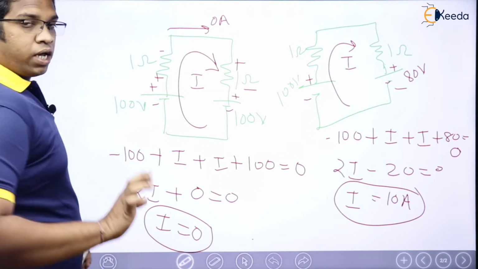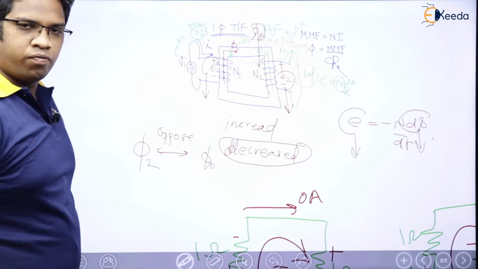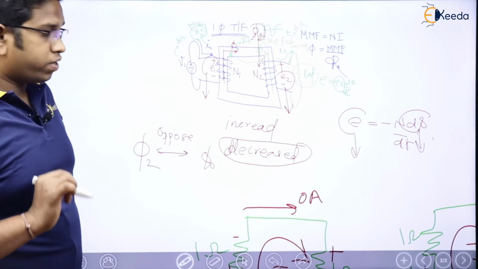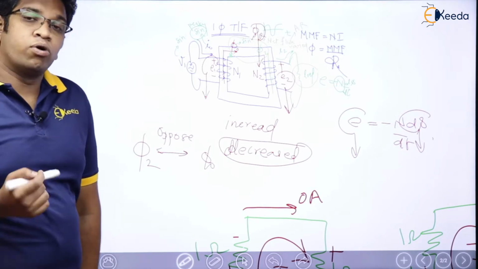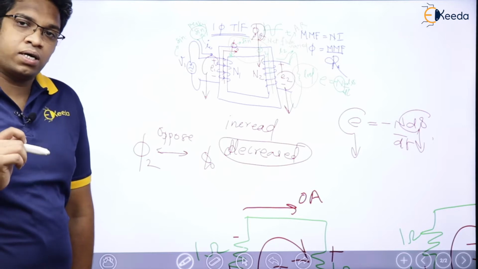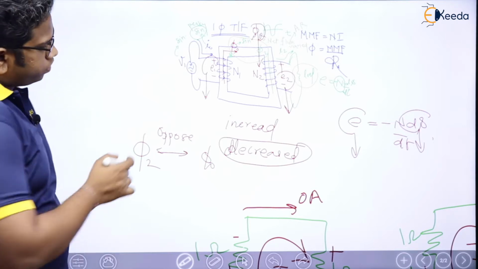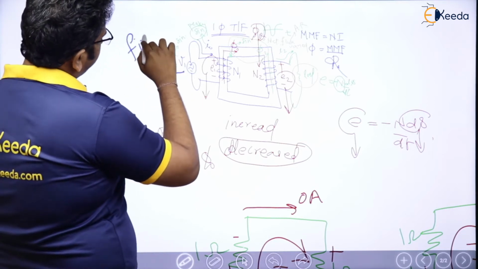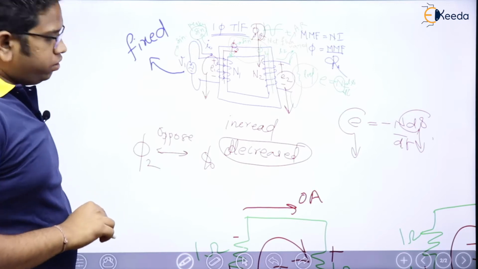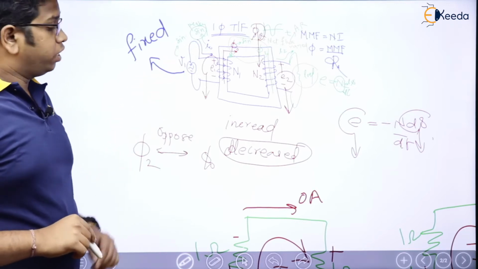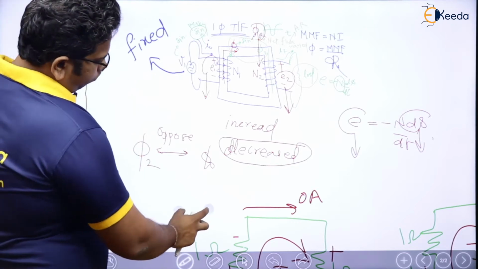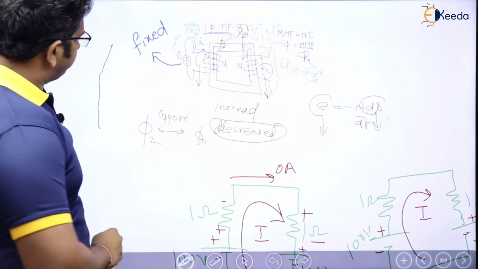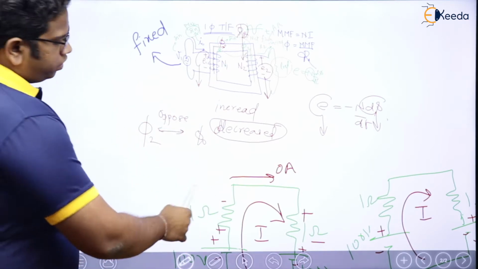Now see here, what I want to tell you is, in the first and foremost assumptions, we have seen that in case of transformer primaries and motors, they will be connected to what? Ideal voltage source. Ideal voltage source means, do you think that V1 will change? No, V1 is going to be fixed. Am I right? So if V1 is fixed, and E1 has been reduced because of the load, let us see what is going to happen.